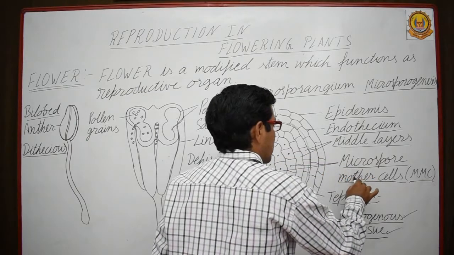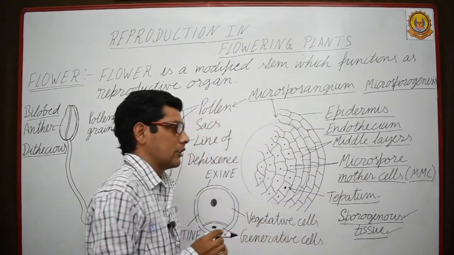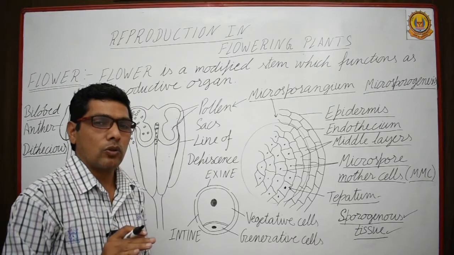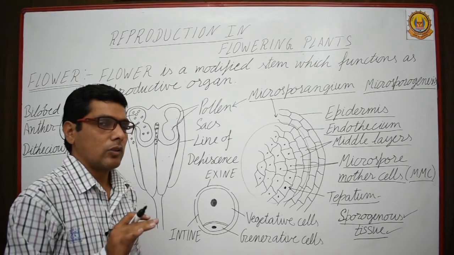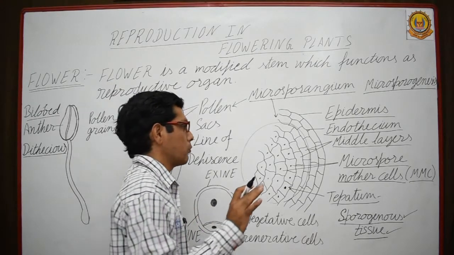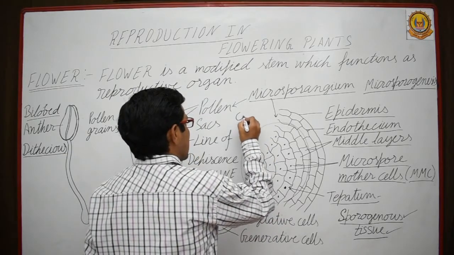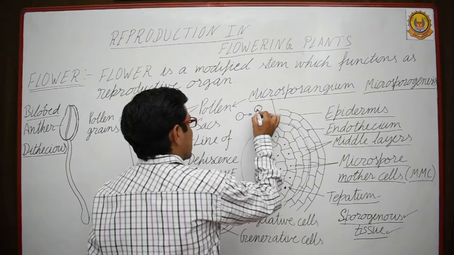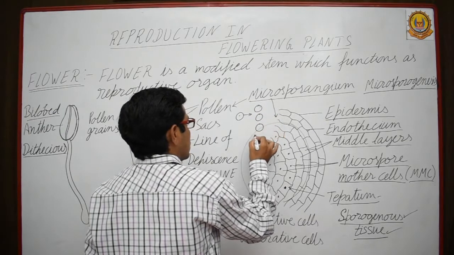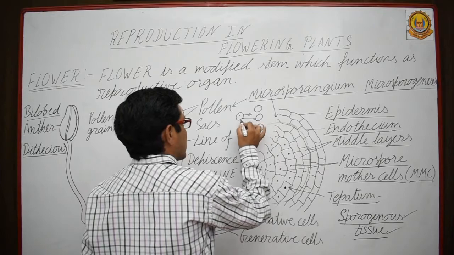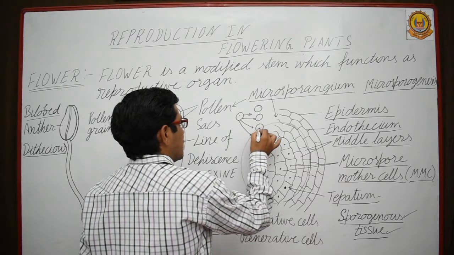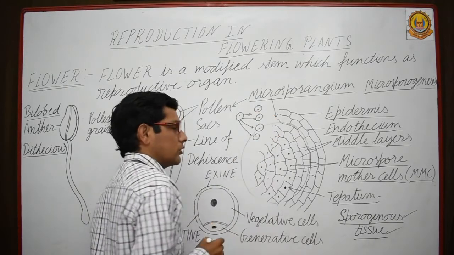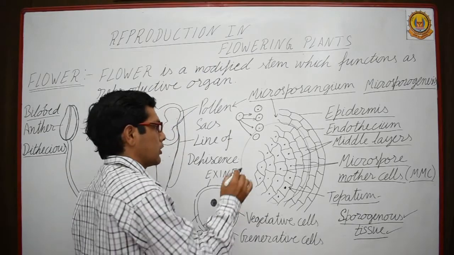In each microspore mother cell, there will be a cell division known as meiosis, which results into 4 cells. These are known as microspores.